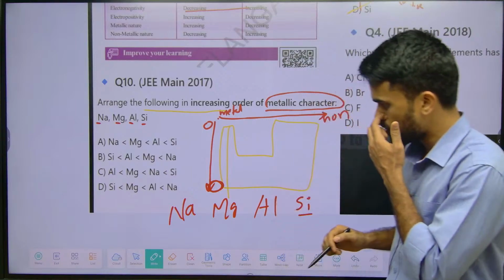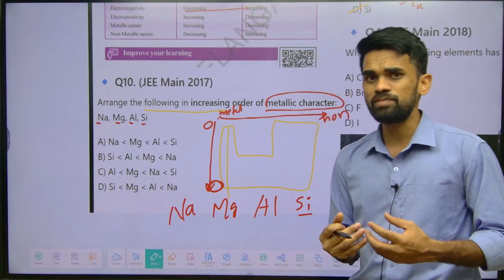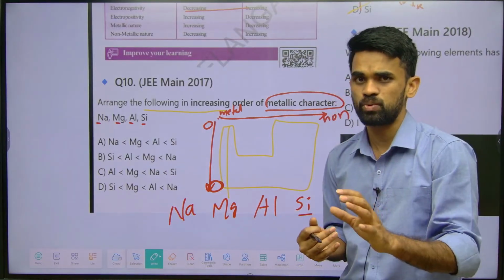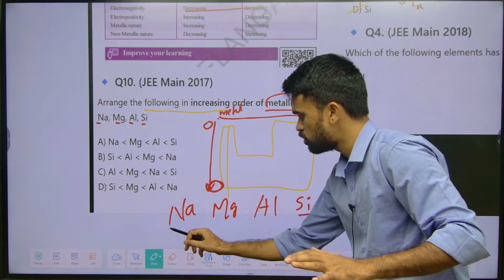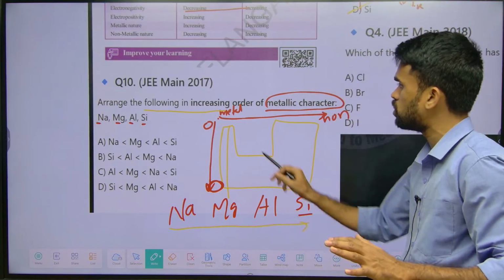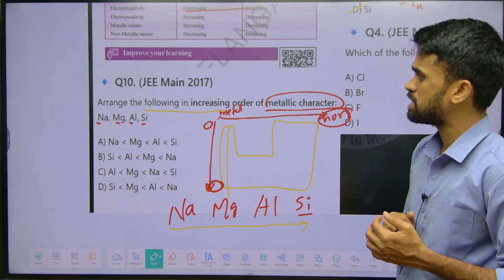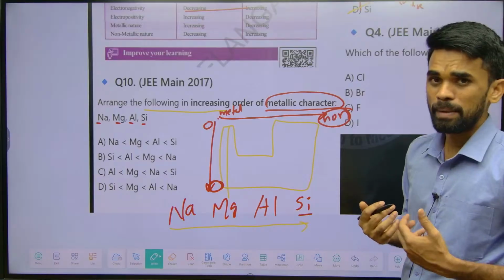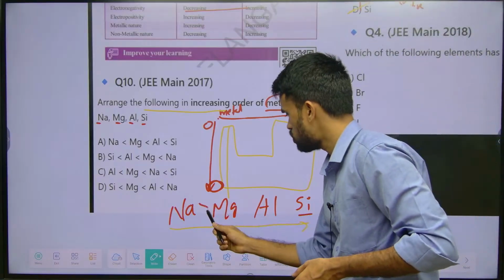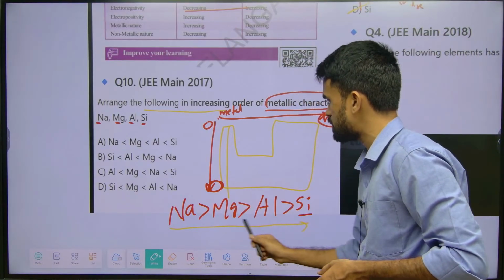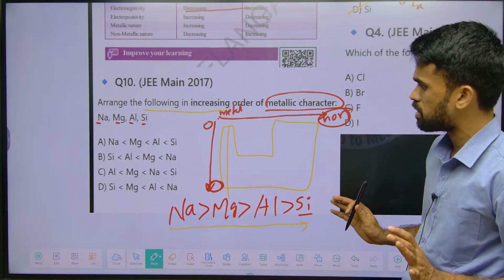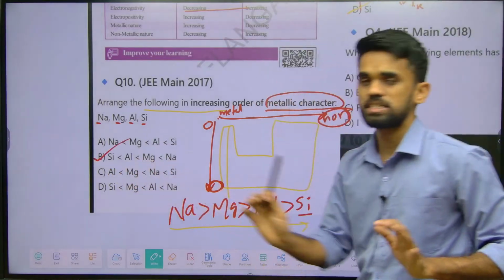All of them are your class 10th syllabus only, that's why I'm saying this. When you move from left to right, I told you, metallic nature decreases and non-metallic character increases. So which is more metallic in nature here? Sodium. So simply you can say this is the order. Where do we have such an option? Option B is your perfect answer.